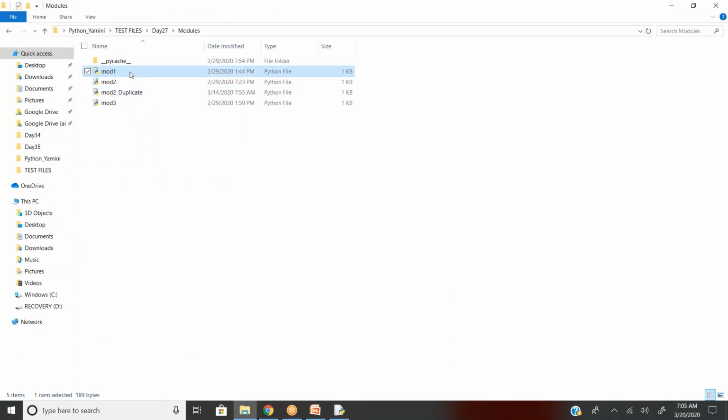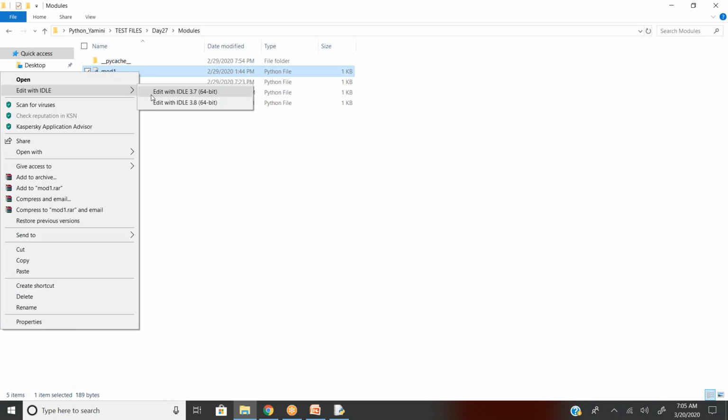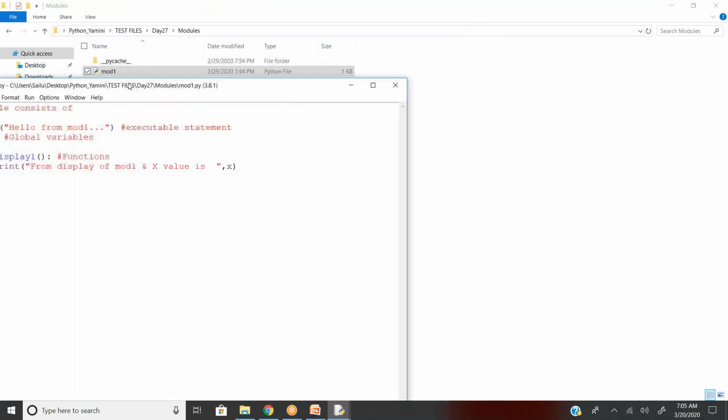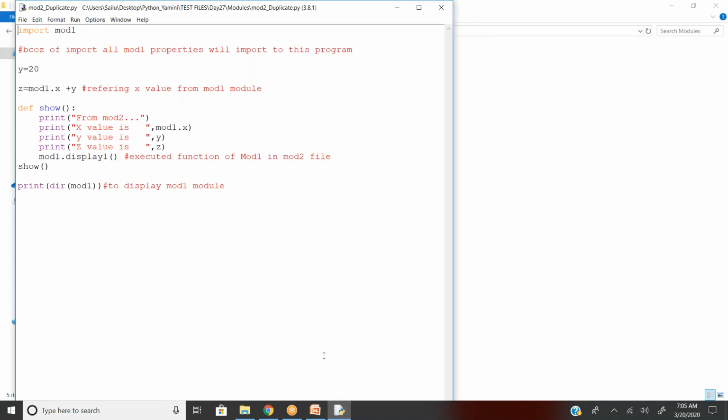this is one module which I created long back. It has a message, print hello from mod1, x equal to 10, nothing but a global variable because it's outside of a function or a class. And then I'm giving one function called def display one, with some statements within the function. So this is my first module, and I'm importing this module into module 2.